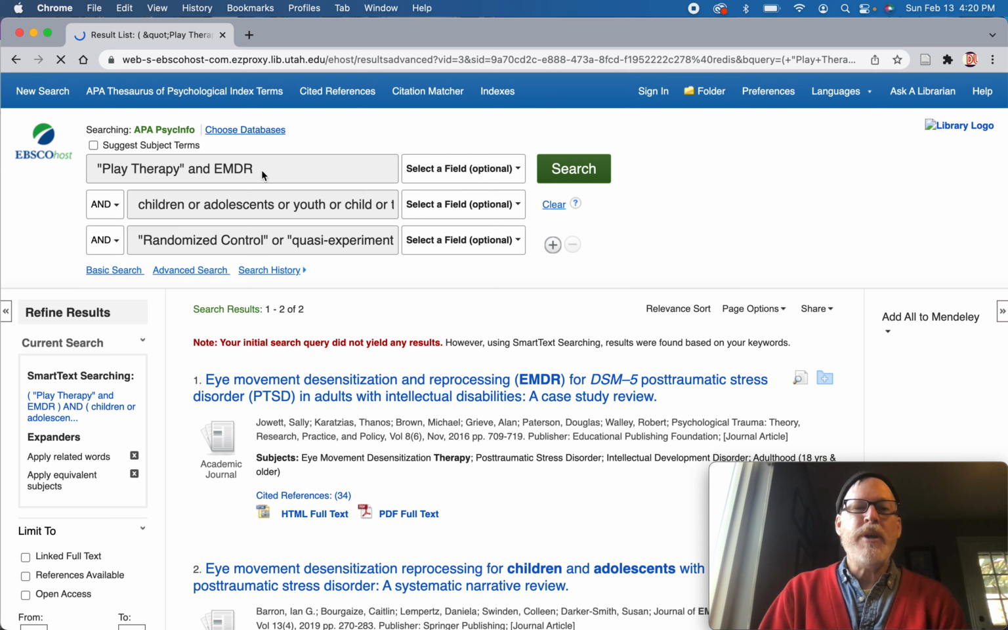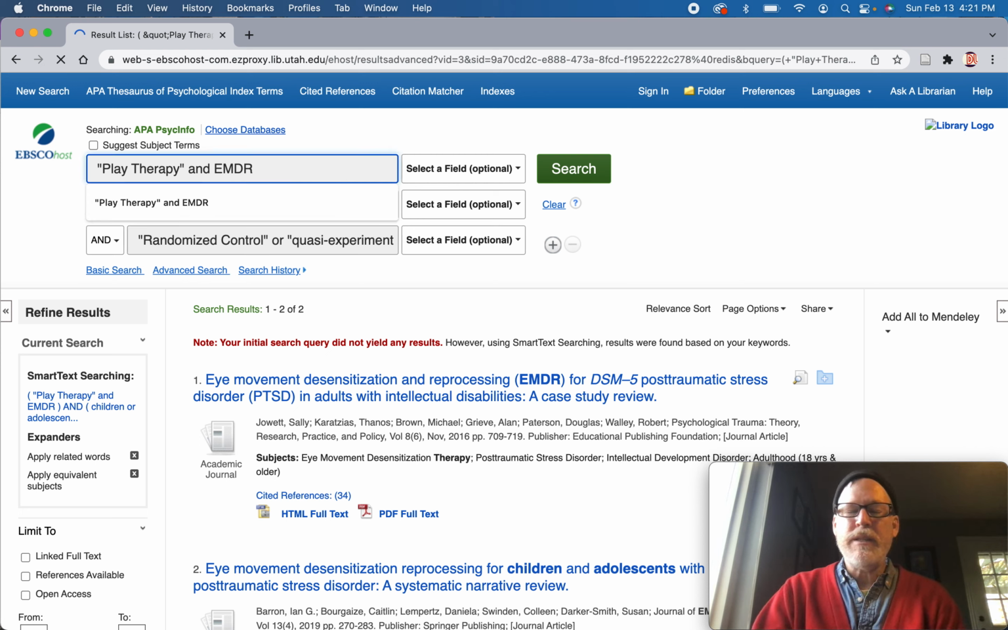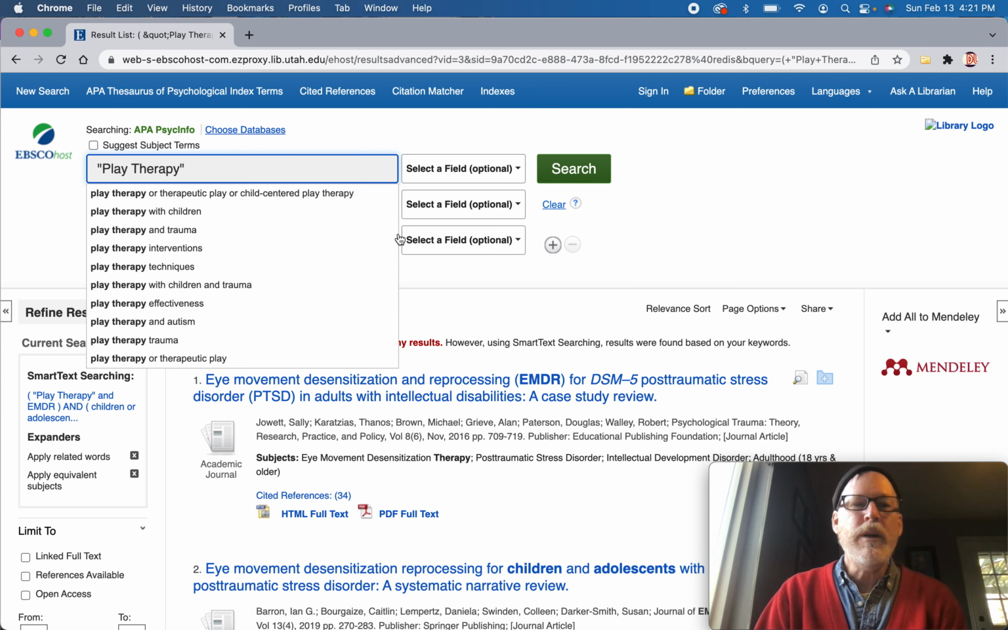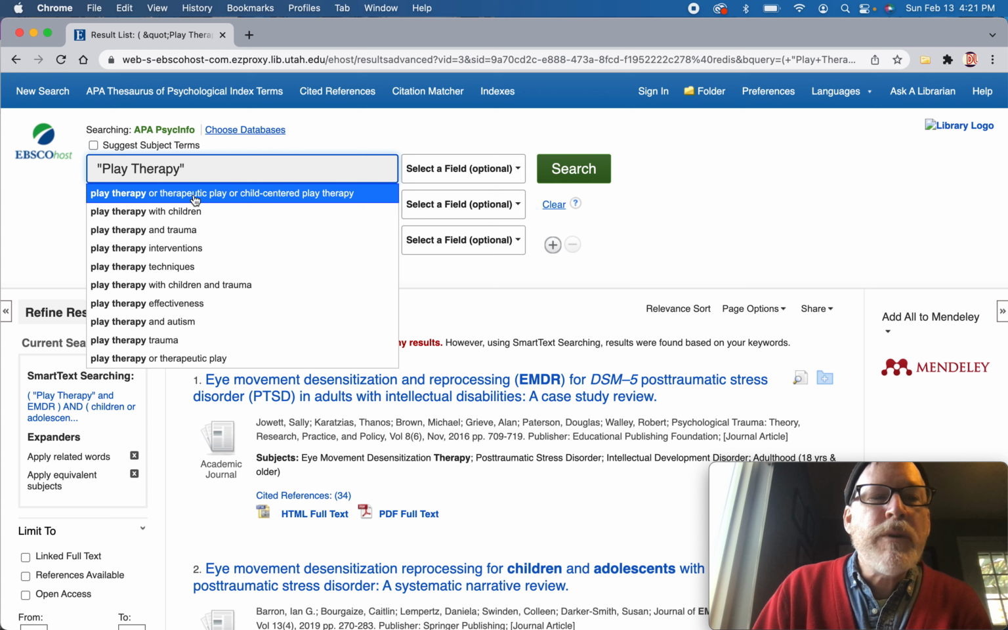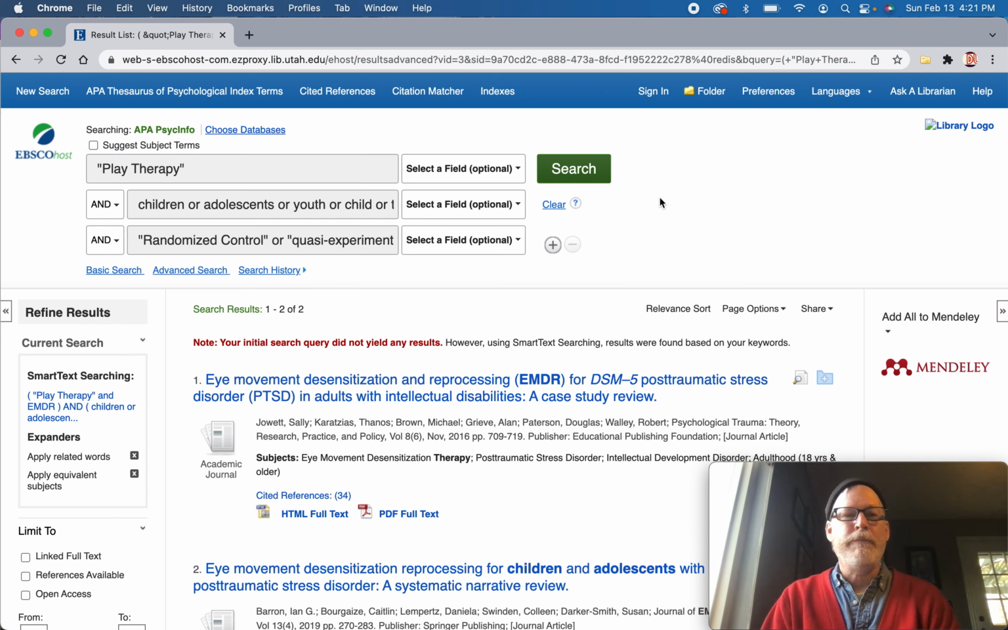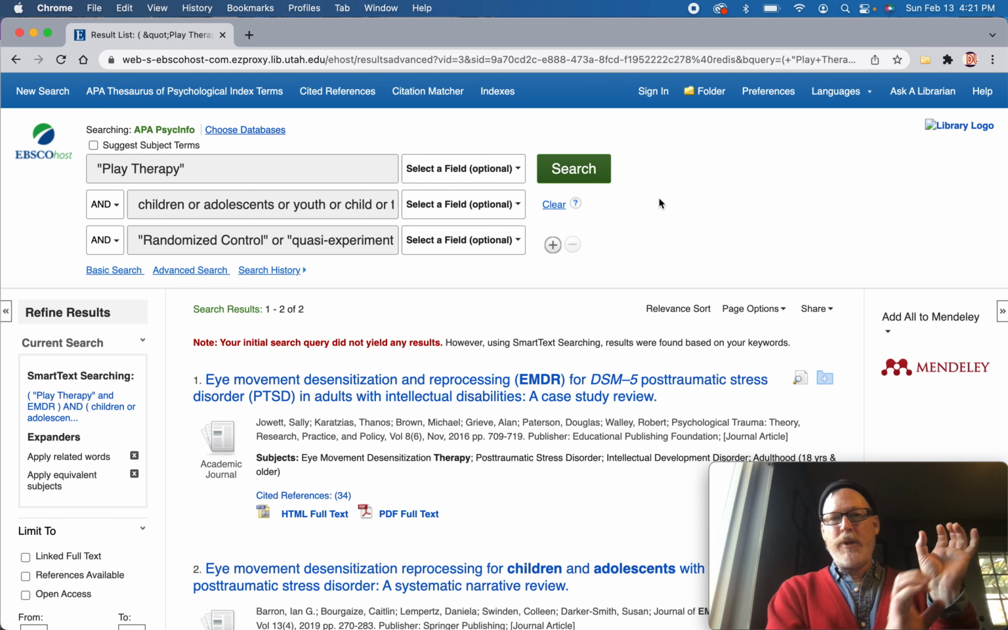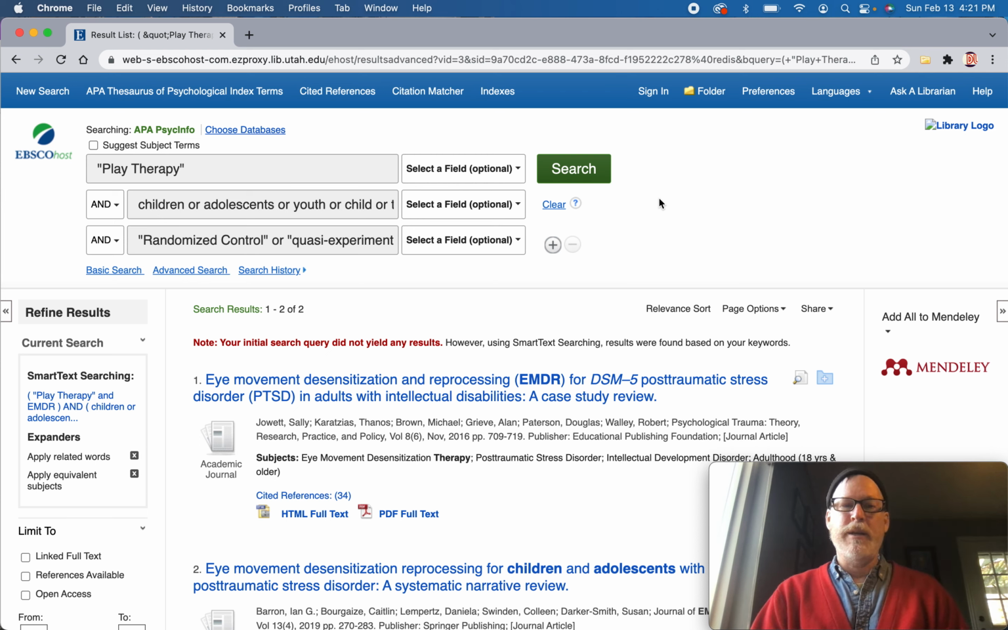So let's get rid of EMDR. And let's say, okay, let's look at just one intervention. Oh, look at there. There's all these synonyms for it too. Child-centered play therapy. Let's just go with play therapy. Okay, so we got rid of EMDR. So the article now is looking for play therapy in a particular population in a particular methodology. And it doesn't have to have EMDR. Let's see what happens. How many do we get with that?